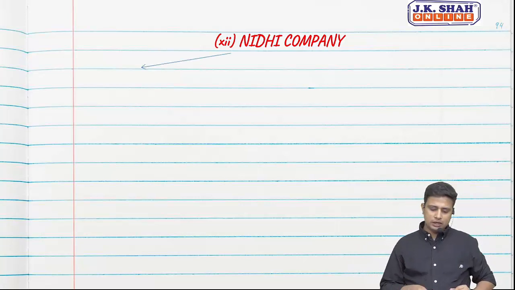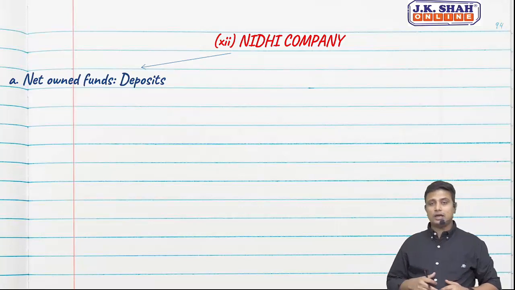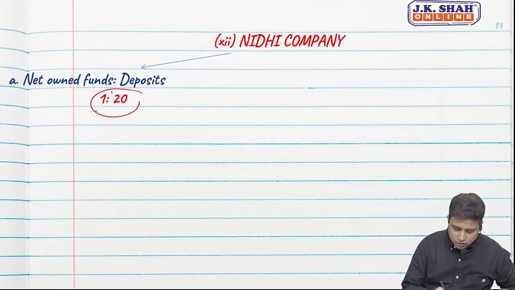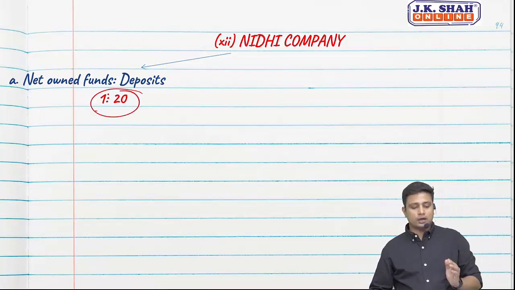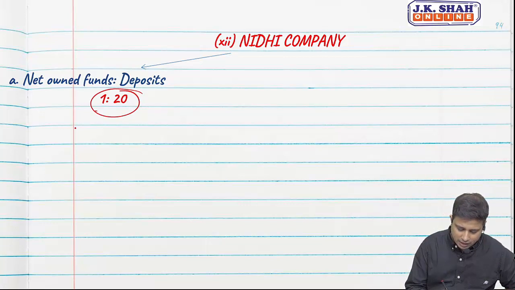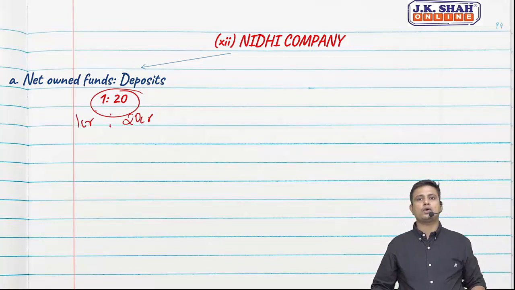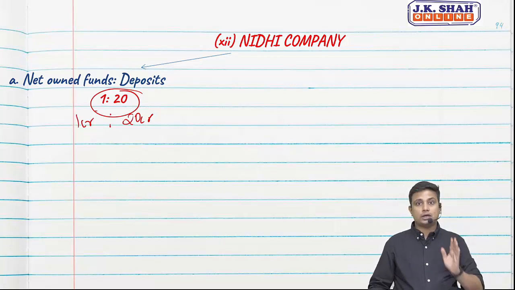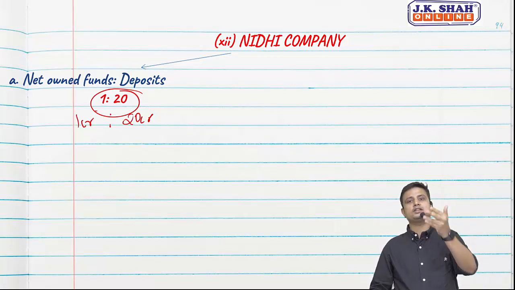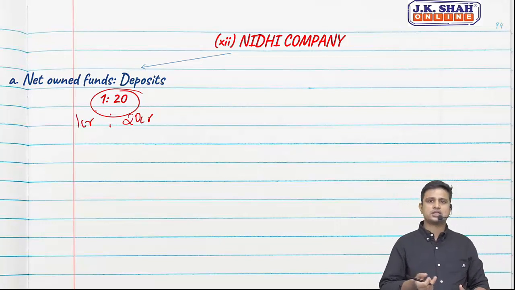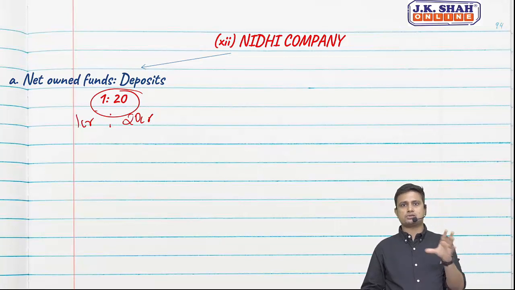So in the case of a Nidhi company, what are we supposed to do? We need to evaluate as auditors and report whether the net owned funds and deposits are at least in the ratio of 1:20. For example, if they have deposits of 20 crores, they should have net owned funds of at least 1 crore. In a lot of Nidhi companies, they have no net owned funds, they only have deposits. They need to have their own funds as well, and the ratio should be at least 1:20. This is the same reporting which was there in CARO 2016 as well. There is no change so far.